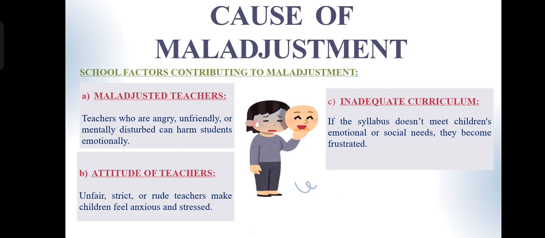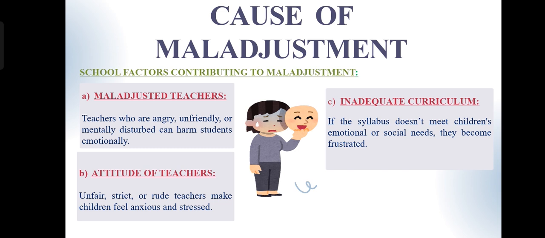Next, we can discuss the school factors contributing to maladjustment. The first one is maladjusted teachers. A maladjusted teacher is one who struggles to manage their own emotions, attitudes, or behavior in the classroom. Such teachers may be irritable, biased, impatient, or unable to understand students' needs.